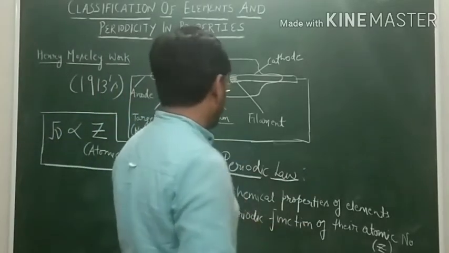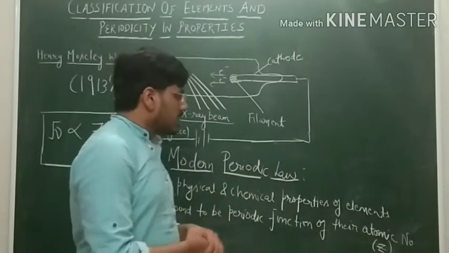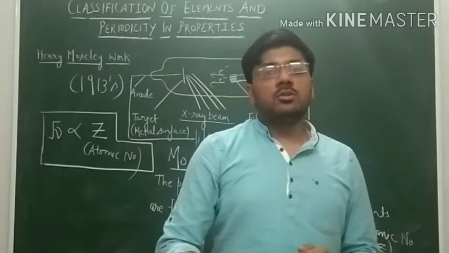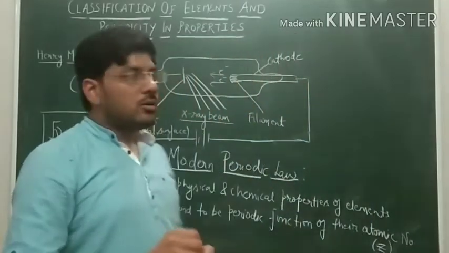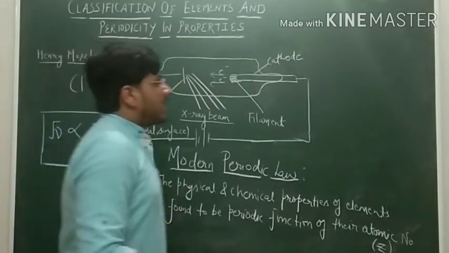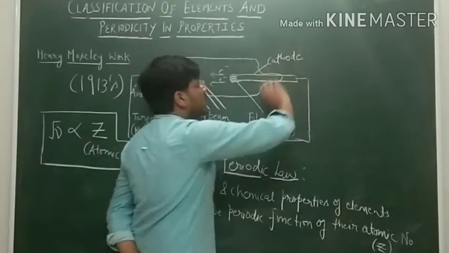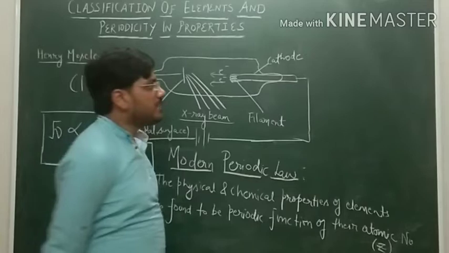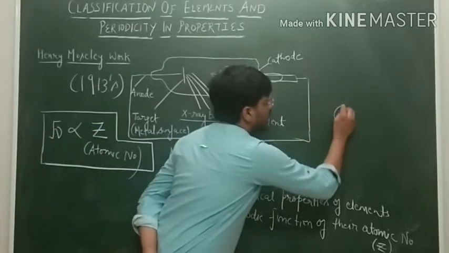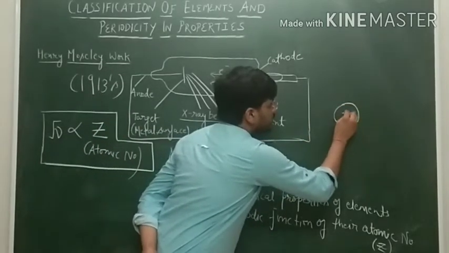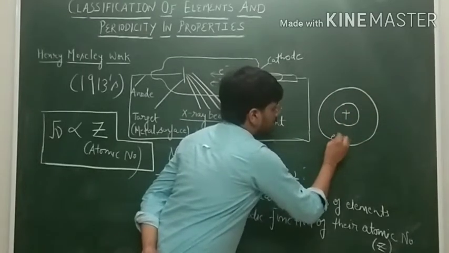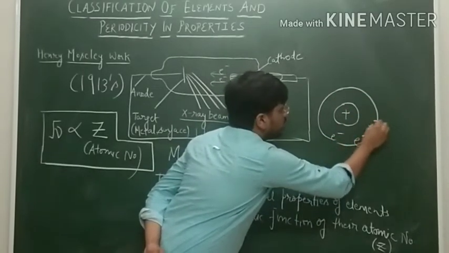So we will now study what is the theoretical basis of this modern periodic law. How can we say that physical and chemical properties are directly related to atomic number on a theoretical basis? We will understand this as follows. As we all know, the atom consists of 2 parts, the nuclear part and the extra nuclear part. In the extra nuclear part, we have the electrons which are revolving around the nucleus.